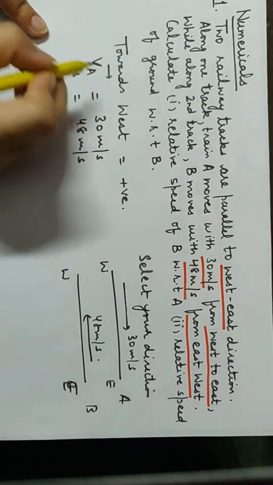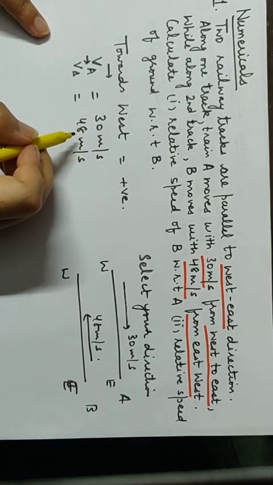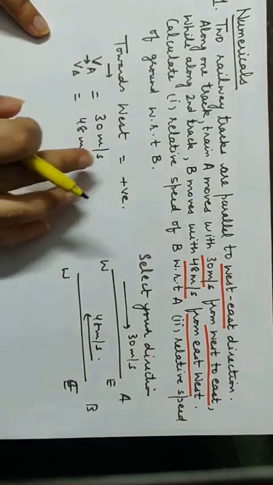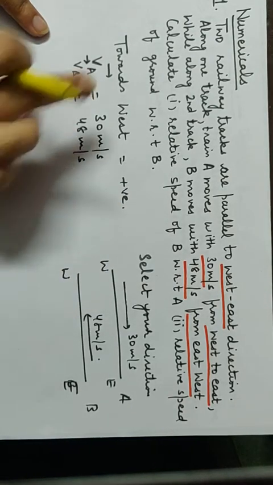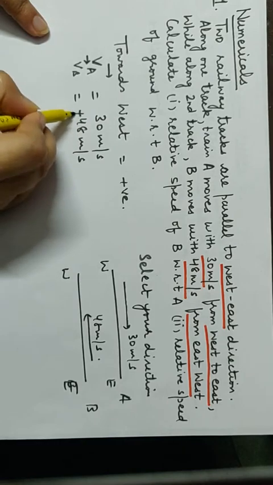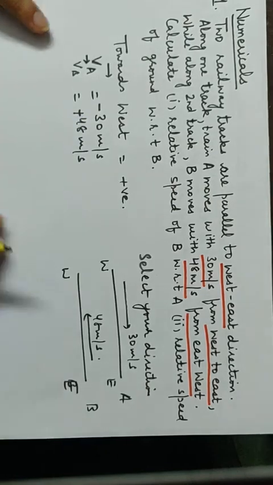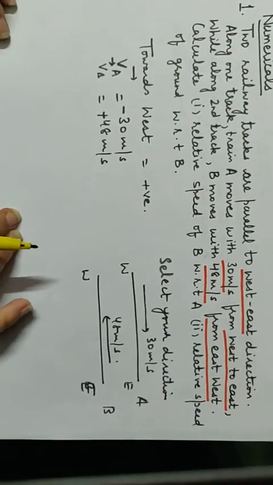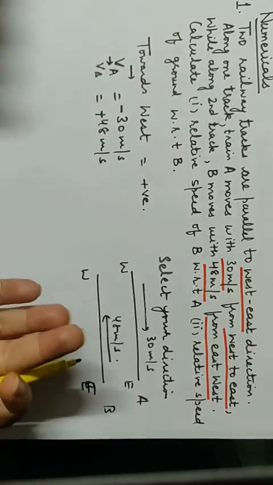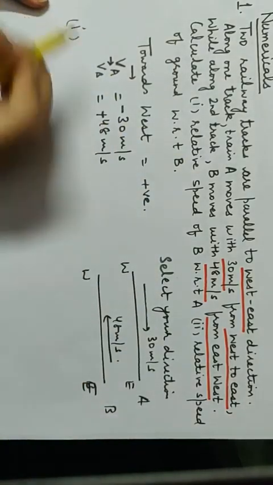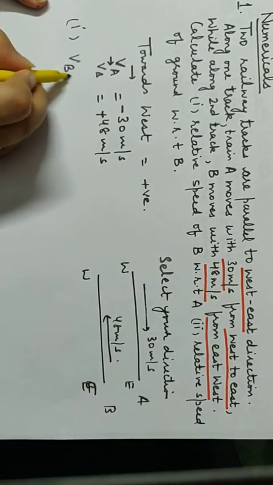But if they are vectors, so for placing vectors, you must place a positive or negative sign with them. Who is the one traveling in my selected direction? B. I assumed towards west is positive, so this is positive, and I said others are negative. Others meaning opposites are negative. Now you can start with your question. You will write relative velocity meaning one minus another. So part 1, what do I need to find? Relative velocity of B with respect to A. Write it down. B with respect to A.